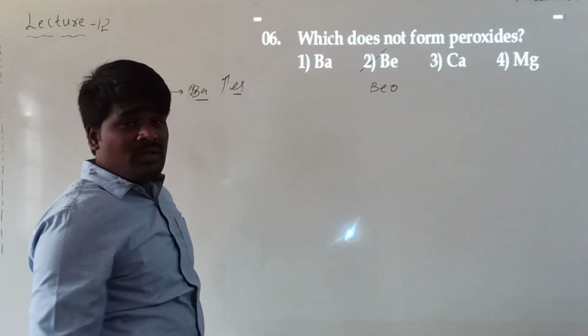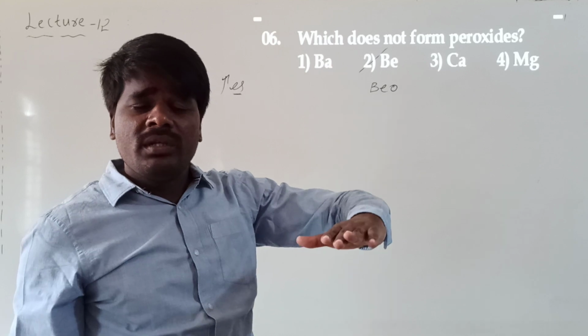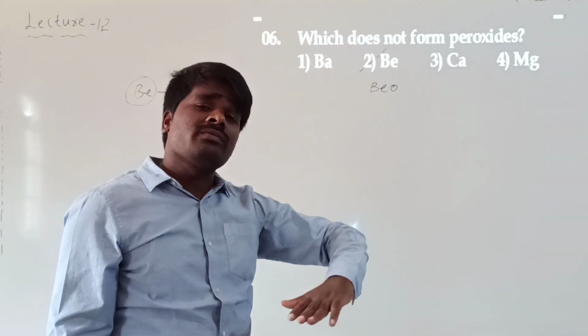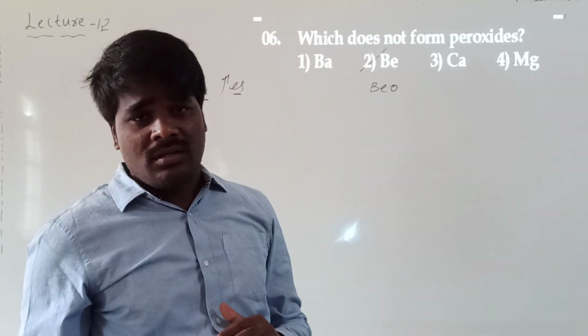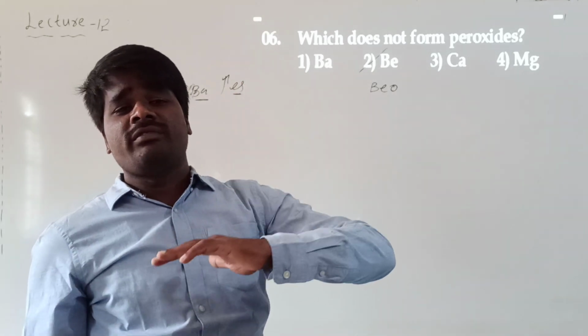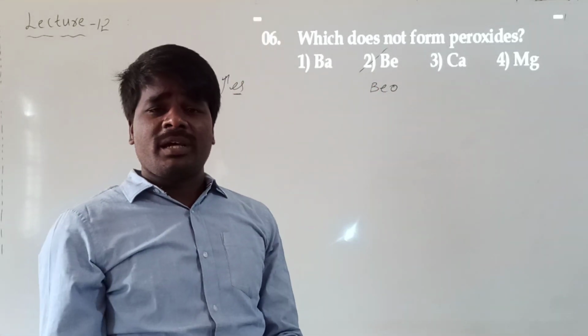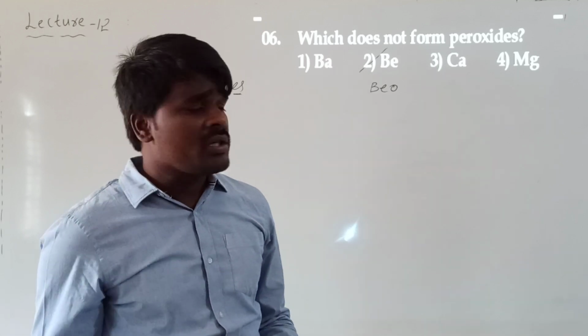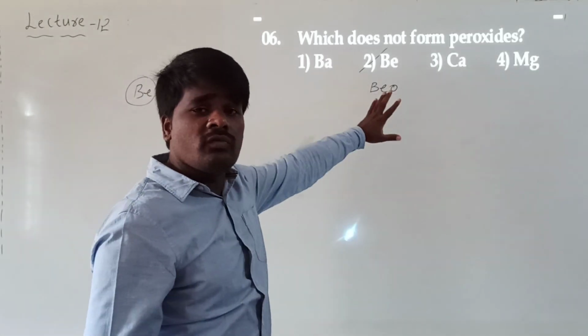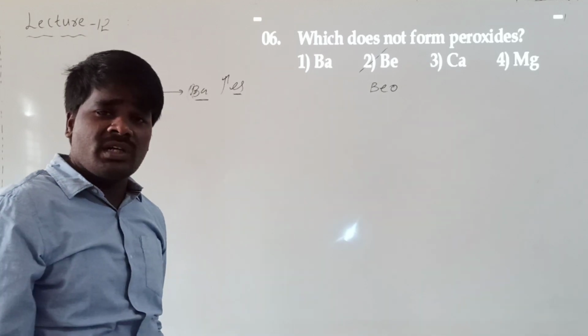Whereas for the rest of them, when you move down the group, the tendency for the formation of peroxides and superoxides increases. Generally the first element of each group, if you are talking about the first group, lithium also does not form any peroxide or superoxide, it can only form the monoxide. In the same way, beryllium also forms only the monoxide, it does not form any peroxide or superoxide.